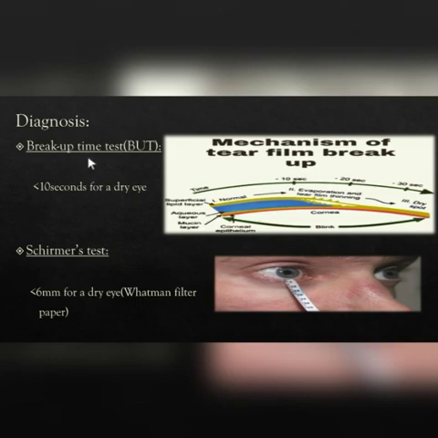Diagnosis. Breakup time test. In the breakup time test, we look for stability of the tear film, and then we observe the breaks in the tear film. If these breaks take less than 5 seconds to show up, then we say it's a dry eye. Normally it's 10 seconds or more for a normal eye. We have Schirmer's test. In Schirmer's test, we use Whatman filter paper, which has a minimum of 5 millimeters of reading. If tear production is less than 6 millimeters, we consider it dry eye.